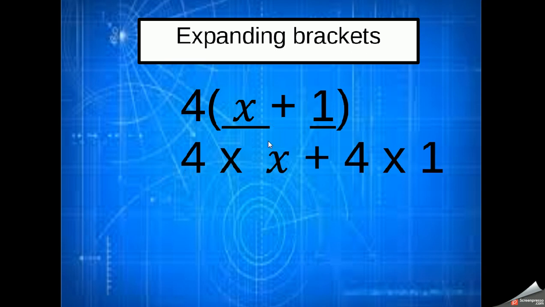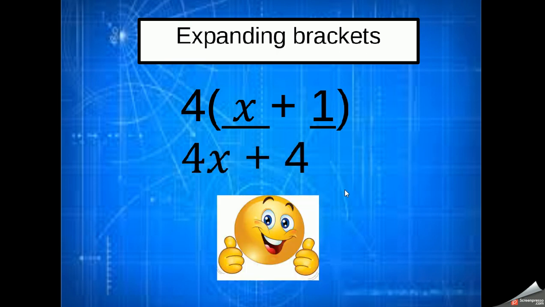So I'm going to multiply the x by 4, keep in my plus sign, and then I'm going to multiply the 1 by 4. And that's going to give me the answer 4x plus 4. Later on, we'll see we can actually do this in the reverse to tidy it up. It's called factorizing, but for the moment, we're just looking at how to expand the brackets.